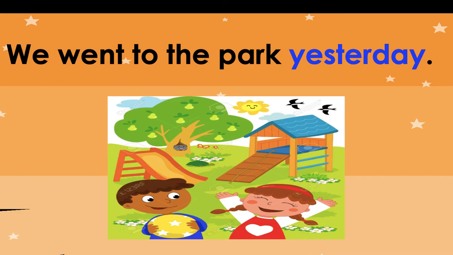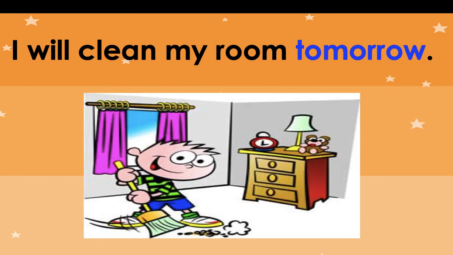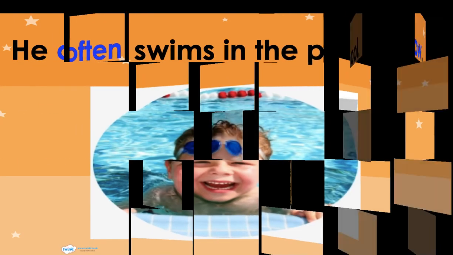Yeah? Now have a look at this example. I will clean my room tomorrow. Like I'm not going to clean it today. It says the time when I will clean my room: tomorrow. So again, it shows time. Have a look at this.